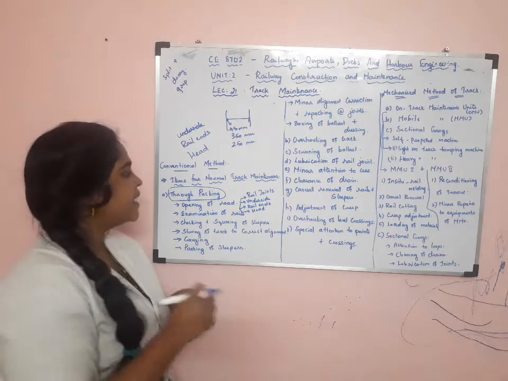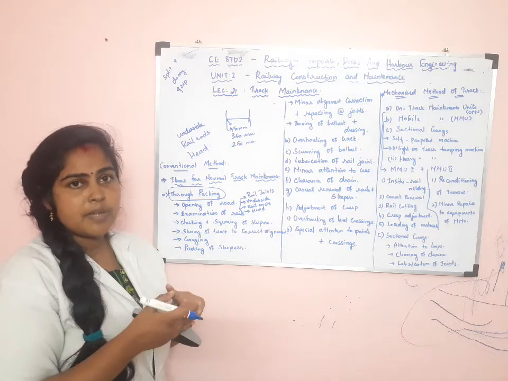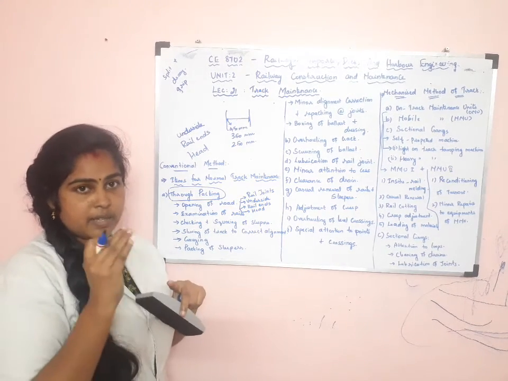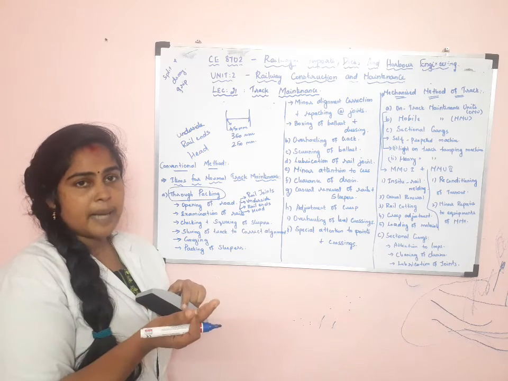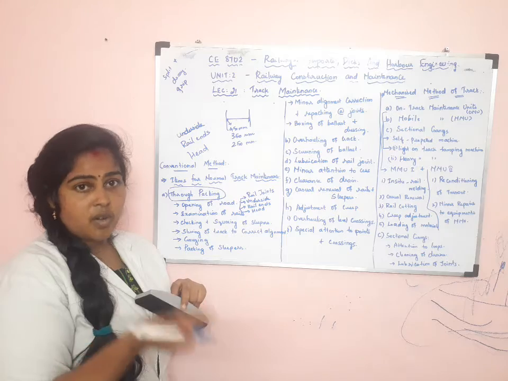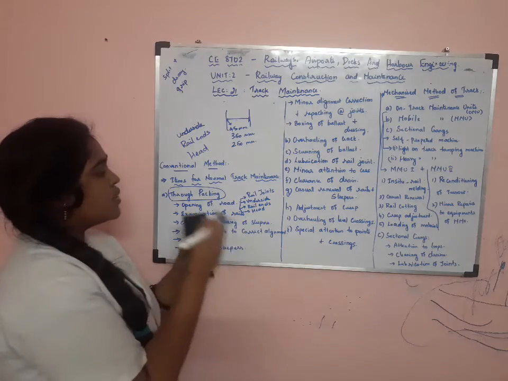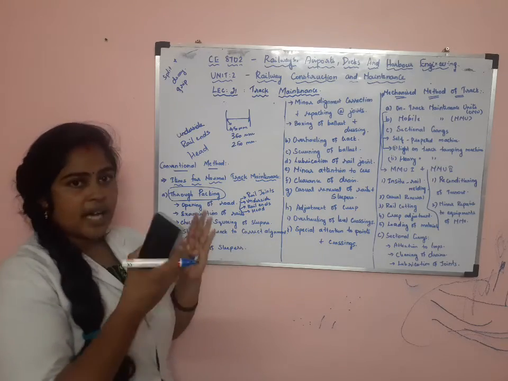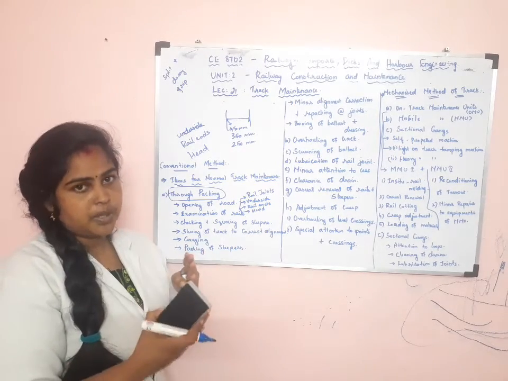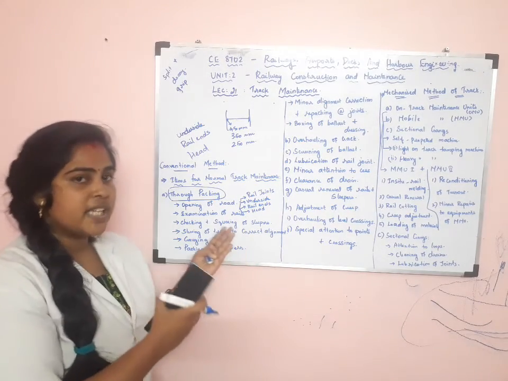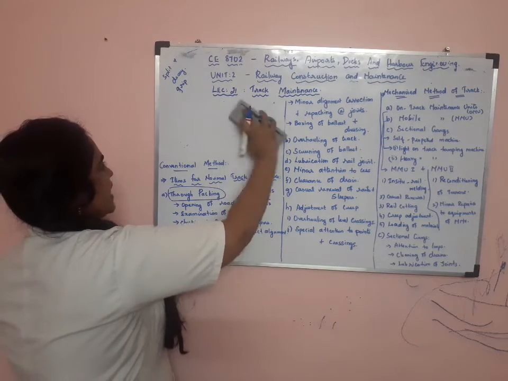That is also examined. The rail joints are also examined. In rail joints, kinks will be formed, creep will be formed. Then there is the fish bolt, where grip and tightness will not occur in those places. So all this will be checked in the rails. By checking this, if any corrosion or dust is there, it will be removed with the help of a brush, and after that they will do the maintenance. Like that, the rails are examined.